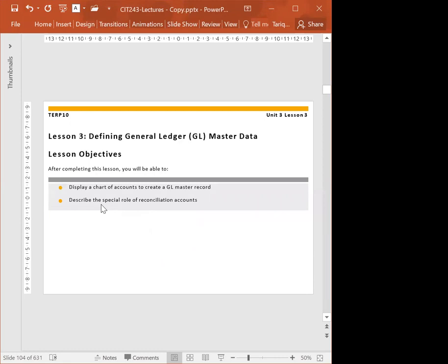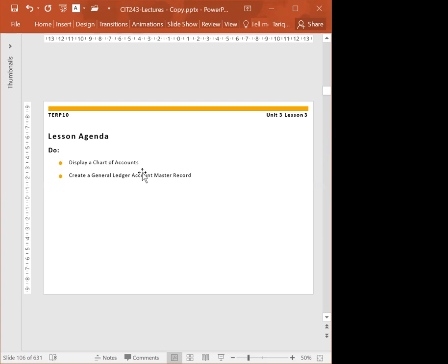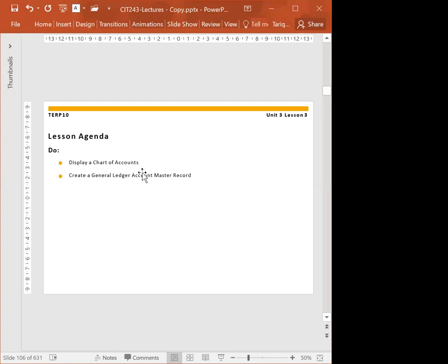Now let's see the master data. Master data in financial accounting. The first master record is the GL master record. We have the chart of account, the general ledger master data, the GL account, and then we have the reconciliation account. So there are three things that we will talk about. Chart of account, yes, it is master data. GL account is also master data. And the reconciliation account, that is a question, whether it's master data or not.